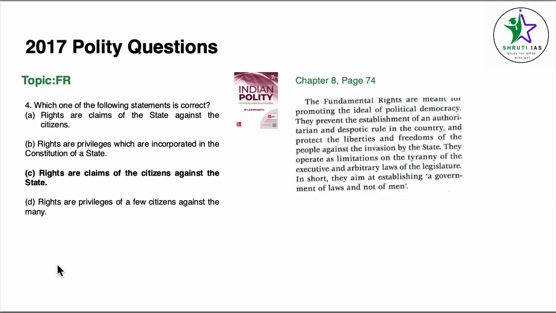Our answer is majorly between the other options that are given. Now let's read from chapter 8, fundamental rights, page number 74. The fundamental rights are meant for promoting the ideal political democracy. They prevent the establishment of an authoritarian and despotic rule in the country and protect the liberties and freedoms of the people against invasion by the state. They operate as limitations on tyranny of the executive and arbitrary laws of the legislature.